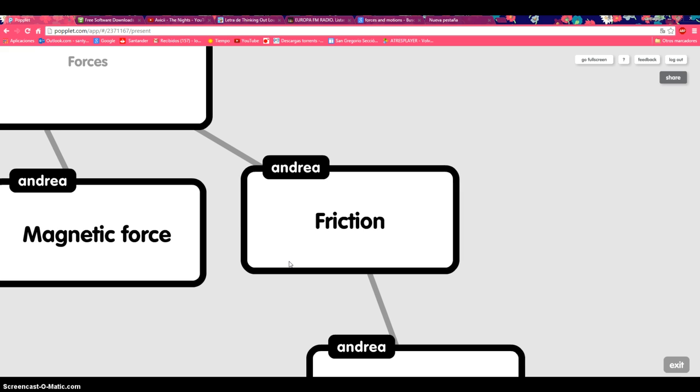Friction. When an object touches another object, it experiences a frictional force. This force acts in the direction opposite to the direction of movement. It slows or stops moving objects. For example, friction between a ball and the ground stops the ball rolling after a few meters.